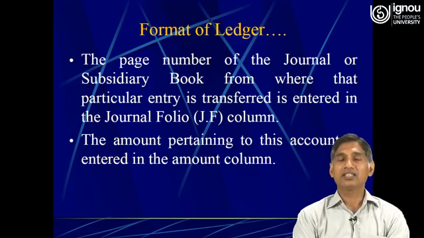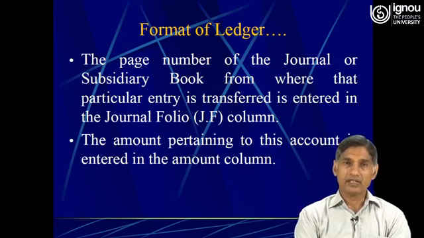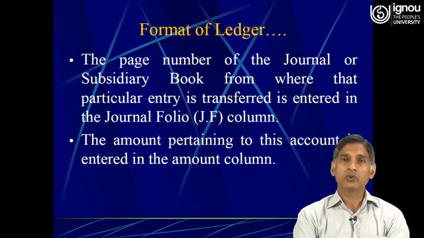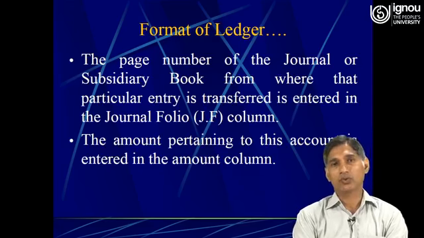Likewise, in the ledger we write JF, journal folio, showing which page number of the journal this transaction has been shifted from and written in the ledger account. Then the amount pertaining to this account is entered in the amount column.